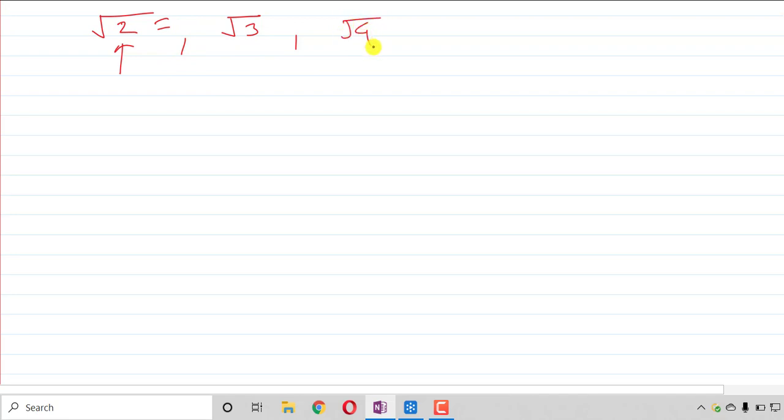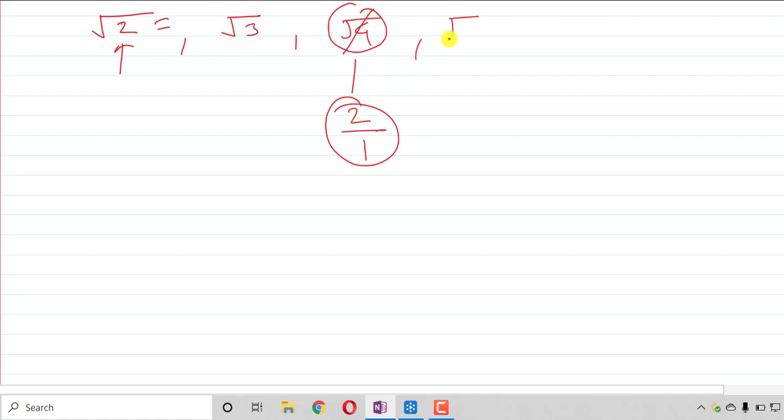If I put root 4, is it a rational number or irrational number? It is not irrational, because root 4 will be 2. 2 is your integer, right? We can write it as 2 upon 1. So it will be a rational number. So just remember, when you are writing in square root, the number should be a non-perfect square number. 4 is a perfect square number. That's why it is not irrational.